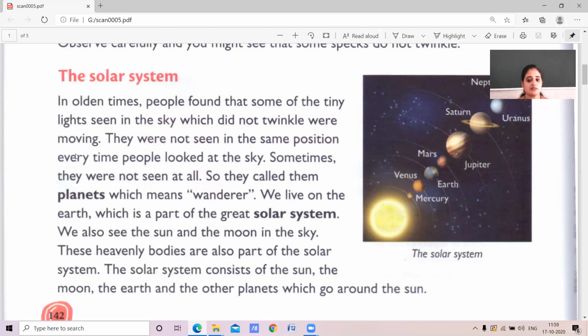The solar system consists of the sun, the moon, the earth, and the other planets like Mercury, Venus, Earth, Mars, Jupiter, Saturn, Uranus, and Neptune, children.